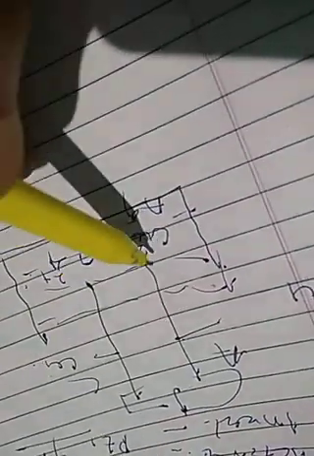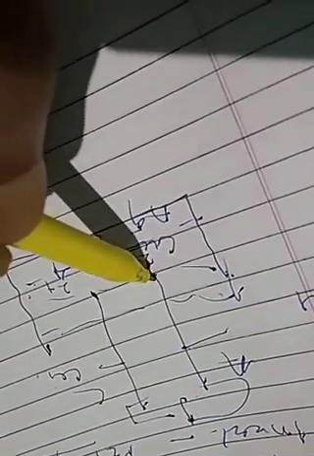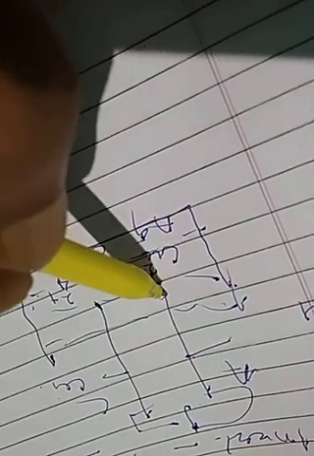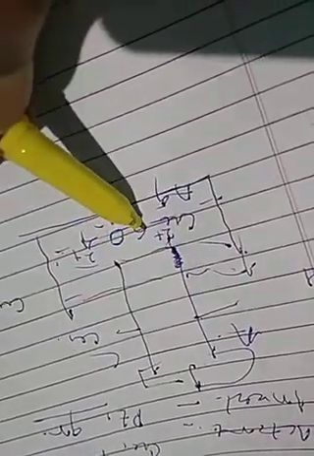Now during electrolysis, this will go on dissolving, means when this copper loses one atom, it will lose one electron. So here copper anode will lose electron and form copper ion. This will come in the solution, in the electrolyte.